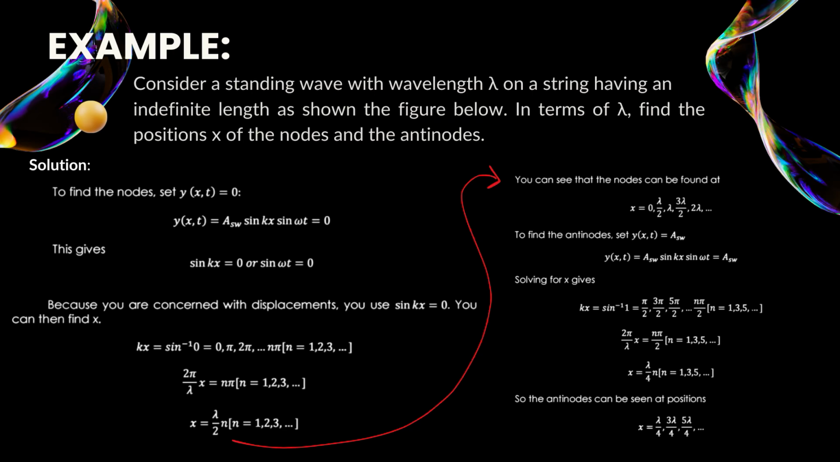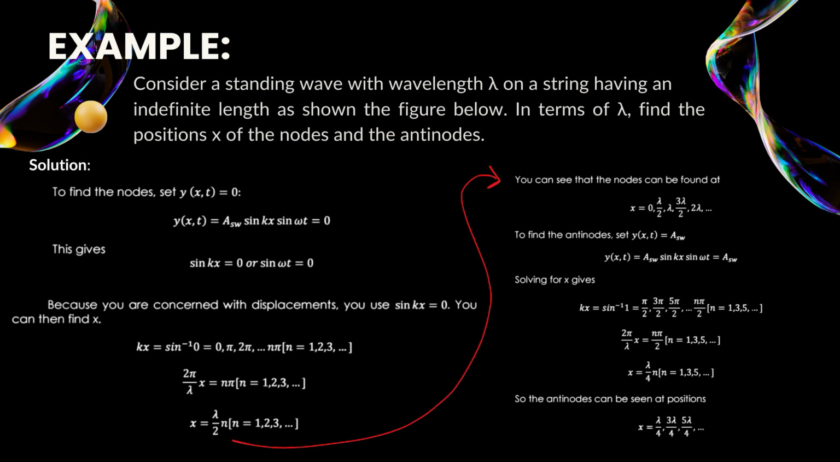Solving this gives x equals n times wavelength over 2, where n equals 0, 1, 2, 3, and so on. So the nodes are found at x equals 0, wavelength over 2, wavelength, 3 wavelength over 2. These are the points on the string that stay still.